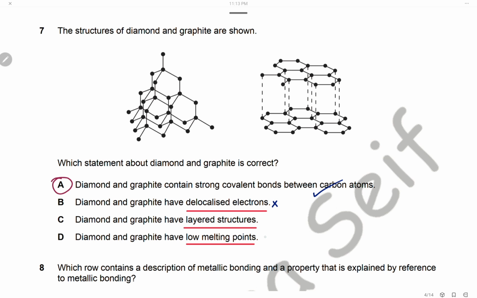This is only correct for graphite. Diamond and graphite have layered structures. This is also only correct for graphite. Diamond and graphite have low melting point. This is wrong. They have high melting point. So the answer is A.